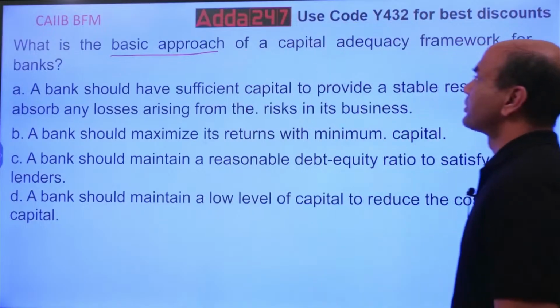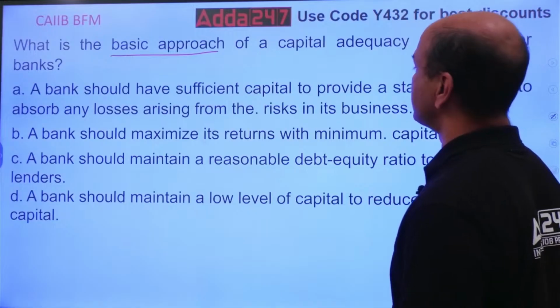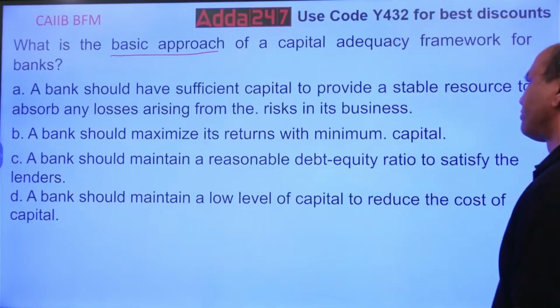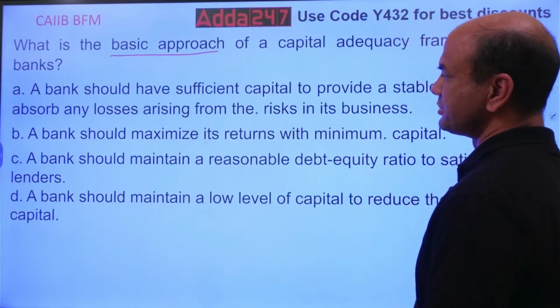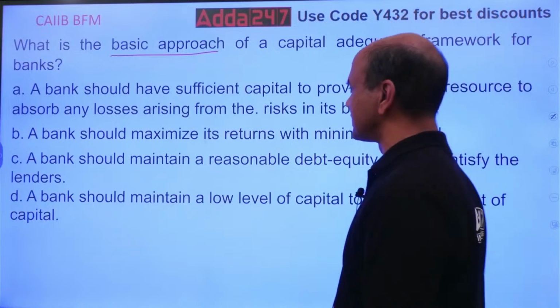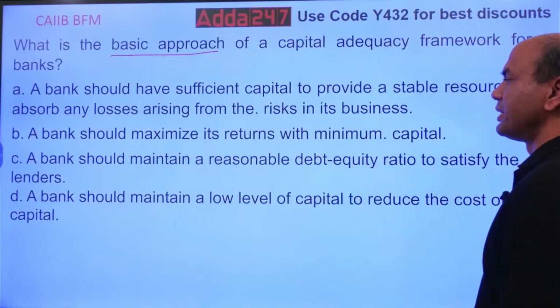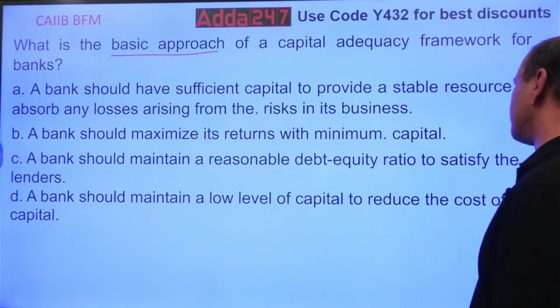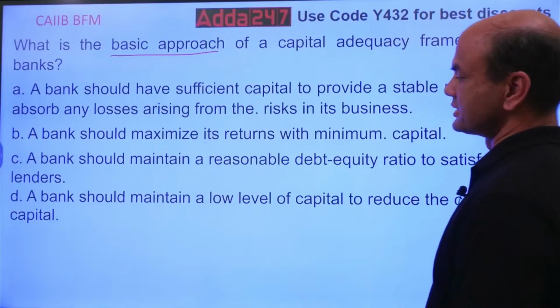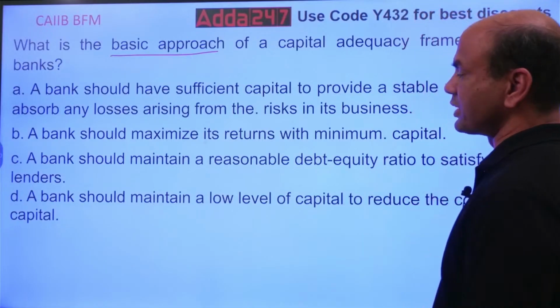So what is the basic approach for the capital adequacy framework for banks? A bank should have sufficient capital to provide a stable resource to absorb any losses arising from the risk in the business, means from any risk, in operations risk. Bank should maximize its returns with the minimum capital. A bank should maintain a reasonable debt equity ratio to satisfy the lenders. Banks should maintain a low level of capital to reduce the cost of capital.